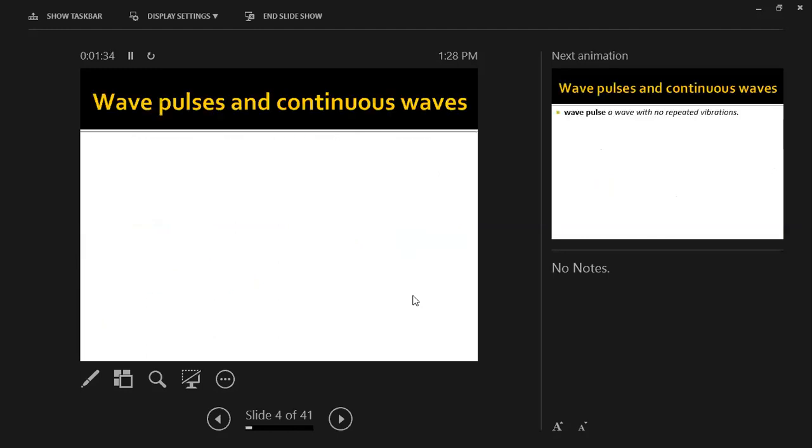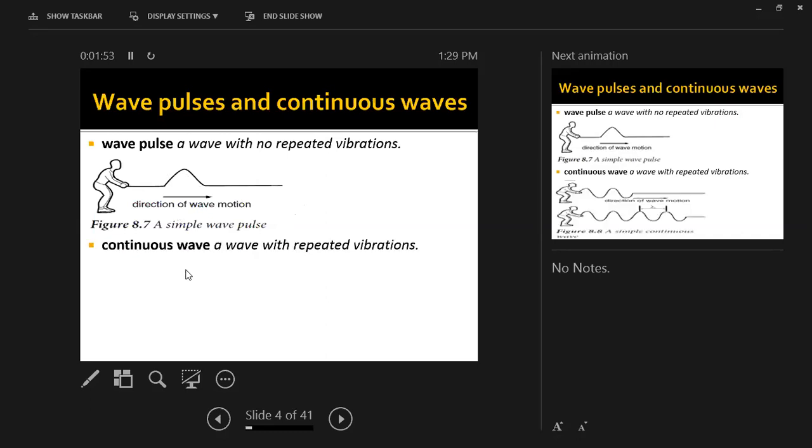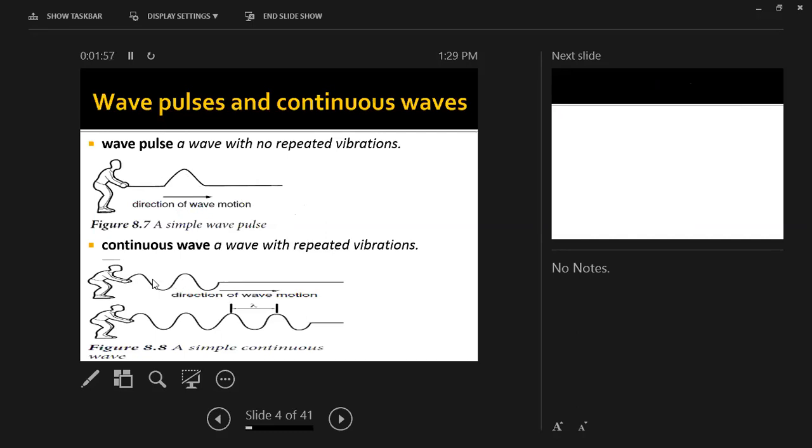So, wave pulse and continuous waves. With a wave pulse, there is no repetition of vibration. What does this mean? When you send a wave, for example, it's going to be only one. There is not going to be repetition of the wave. So the wave is just one wave and it's going to move like this. We call this a wave pulse. What about a continuous wave? For a continuous wave, there is going to be more than one wave repetition. As you see, there is more than one repetition.